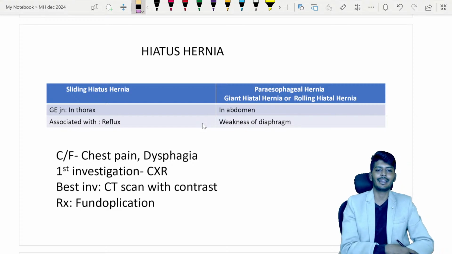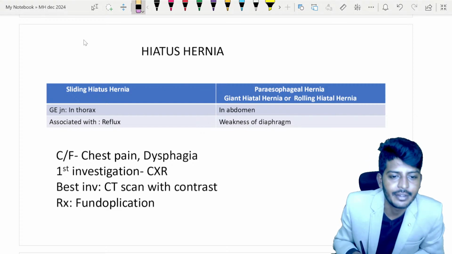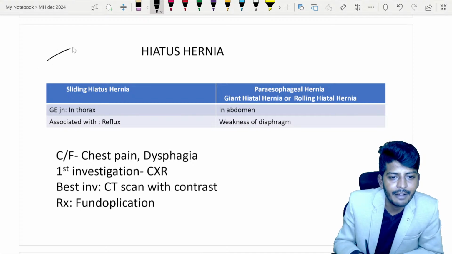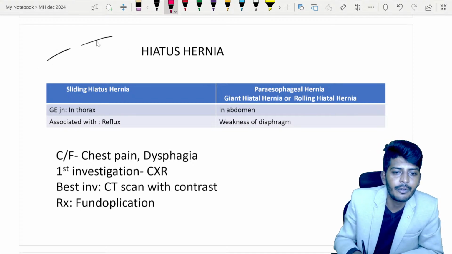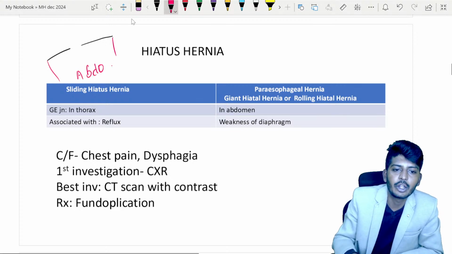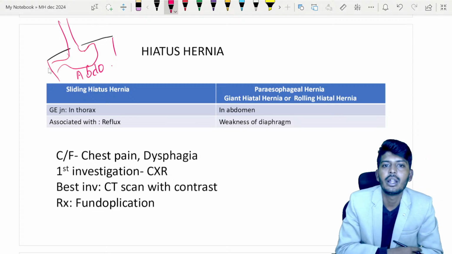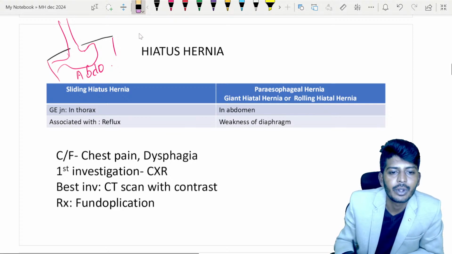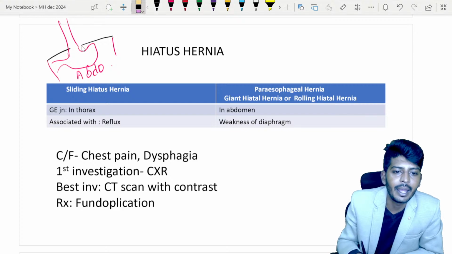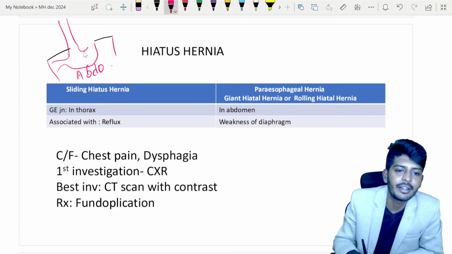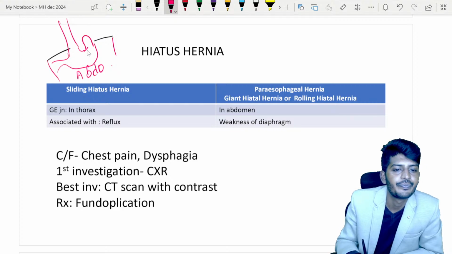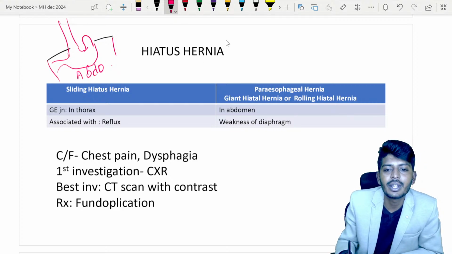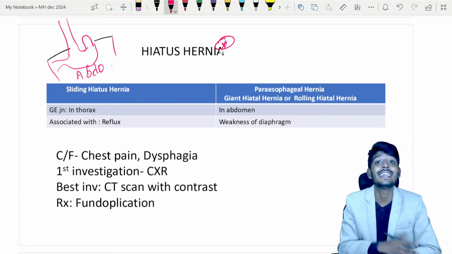So we have hiatus hernia. Okay, what happens? Please understand. You have your diaphragm. The lower area is your abdomen, and in the thorax you have your esophagus. Followed by that, your stomach is there in the abdomen. Now, from this opening, the contents of the abdomen can start to come out. So the stomach can come out, leading to what is called sliding hiatus hernia.